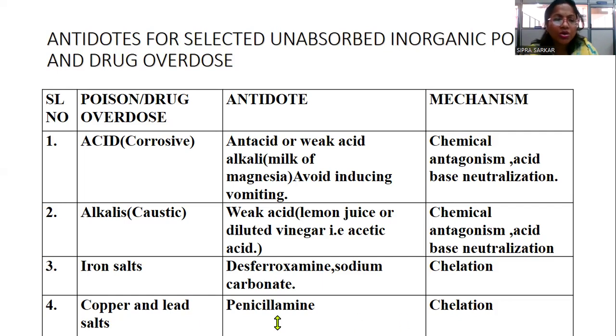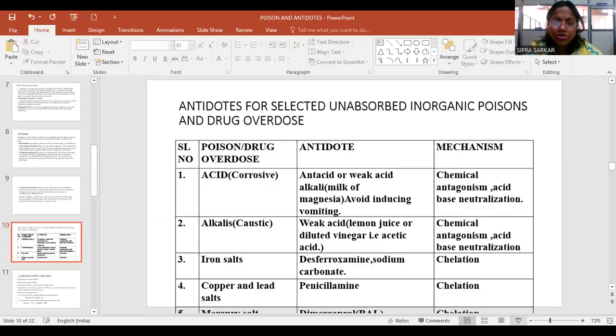Next. Iron salts. If iron salt has been taken as a poison, so desferrioxamine, sodium carbonate, given as antidote. Chelation will be there for the mechanism. Next, copper salts and lead salts, penicillamine. So that will be doing chelation for the copper and lead. So these are the important substances whenever any person engulfs, and you can make a list of the antidotes in your lab, so that if any person accidentally has taken any acid or alkali, what should you use like this?